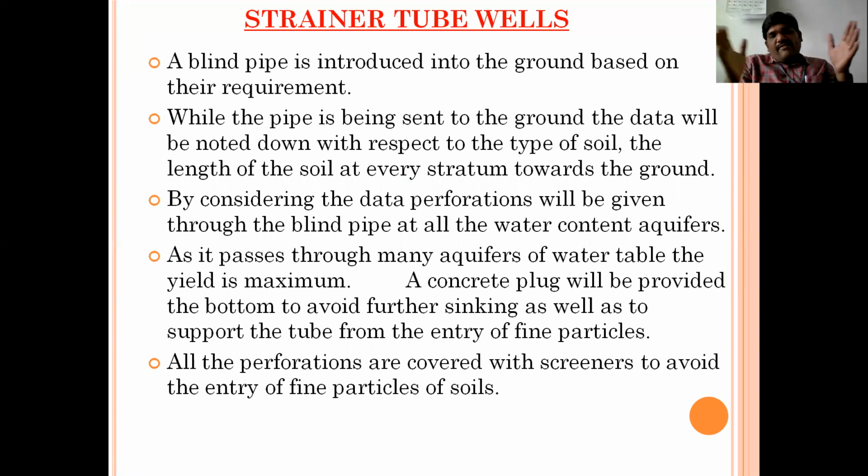Once there is a confirmation that percolation wells and driven wells may not meet the requirement to meet the water demand, in such cases there is no way, we should go for tube wells. Tube wells have again been categorized into four categories. The first one is strainer tube wells. In this category, while the blind pipe is being introduced into the soil, the data of the soil will be noted down by the analyst. Data of what?